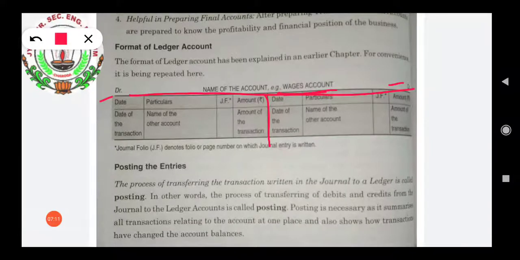This wages account will never come here in the debit particulars column or the credit particulars column. Okay. Take another example. If we are preparing the cash account, this cash account will not come in the debit column or in the credit column.